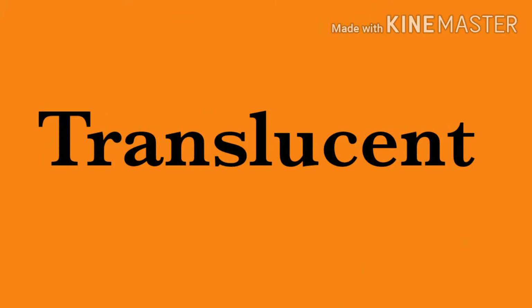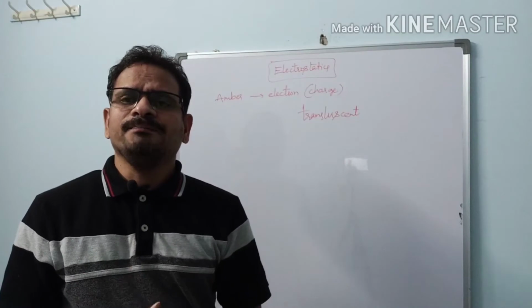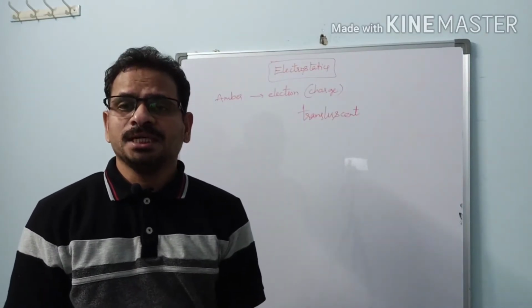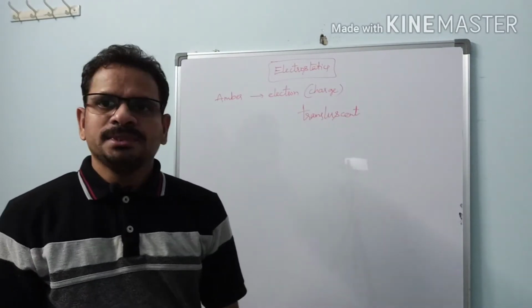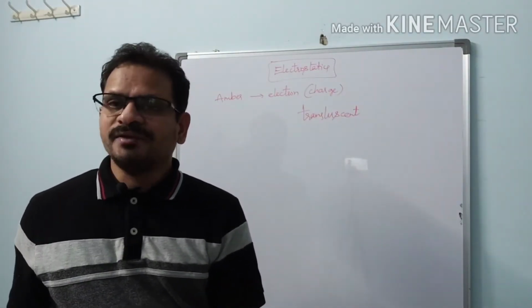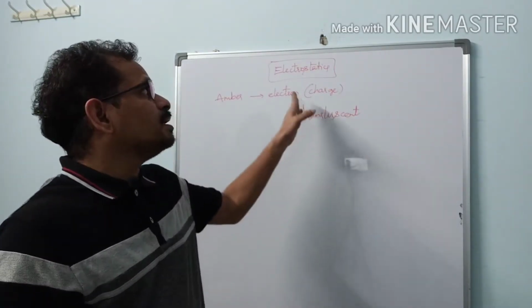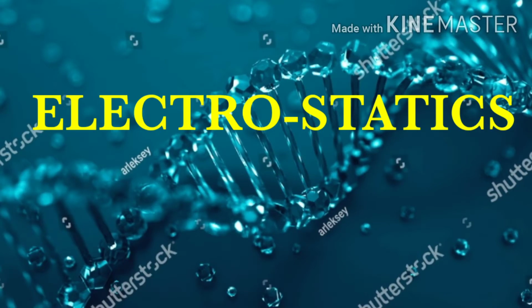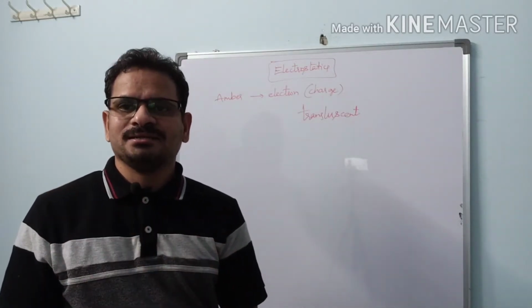So people observed this type of behavior of objects. At that time they did not have any knowledge, but now we have so much information regarding this in the form of the chapter electrostatics. We can learn all these things in this chapter. What is the reason behind the objects behaving in such a way? What actually has happened there?